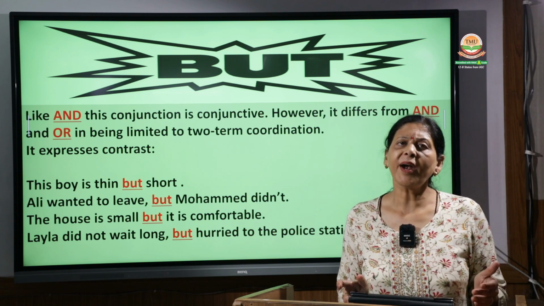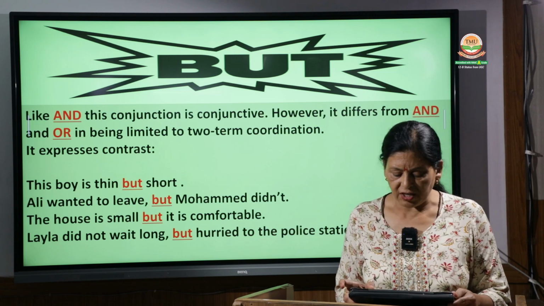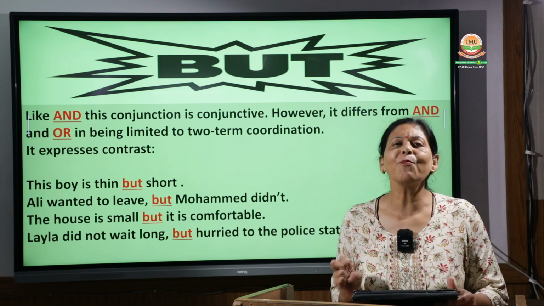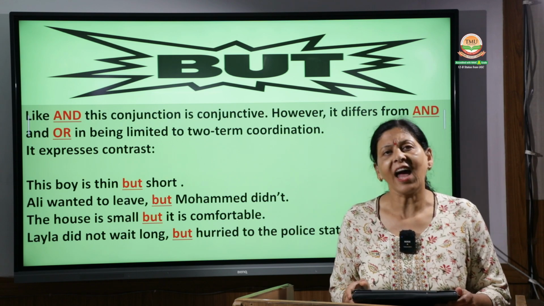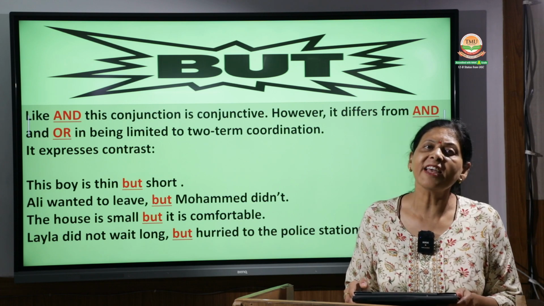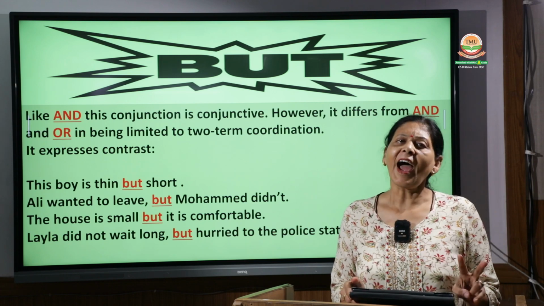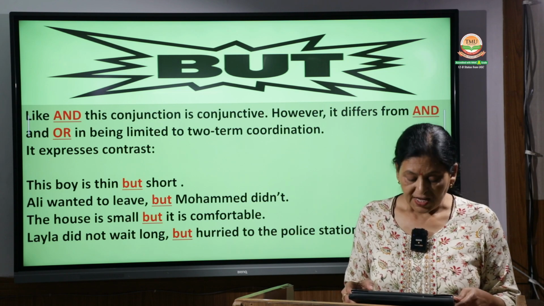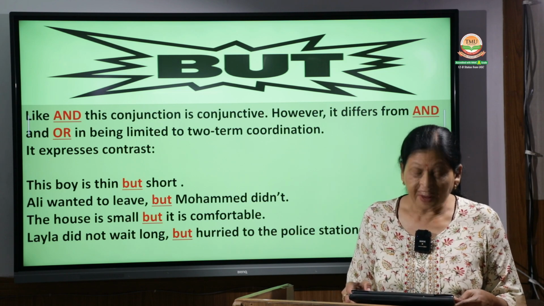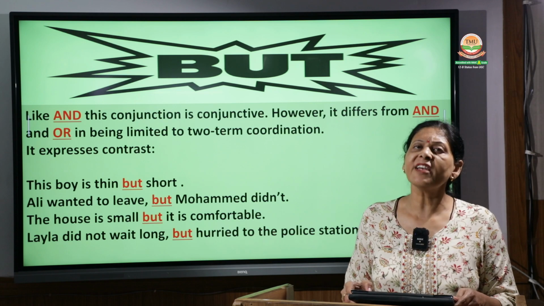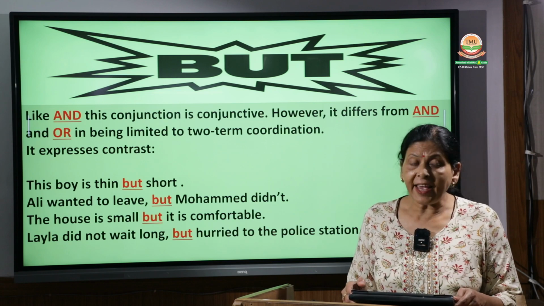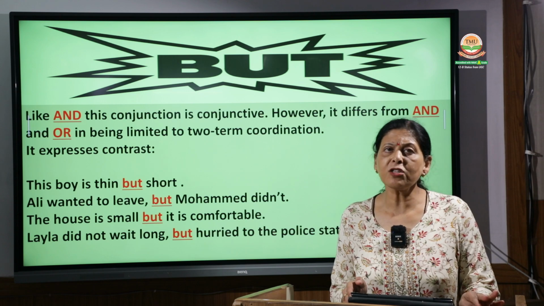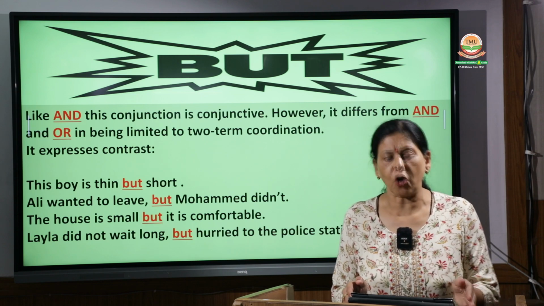Now but performs a different function: it performs coordination and it also has selection, means coordination and selection between two things only. It doesn't give you many choices. So it expresses contrast. What does it express? It expresses contrast. The boy is thin but short, means the boy is thin but the boy is short also.